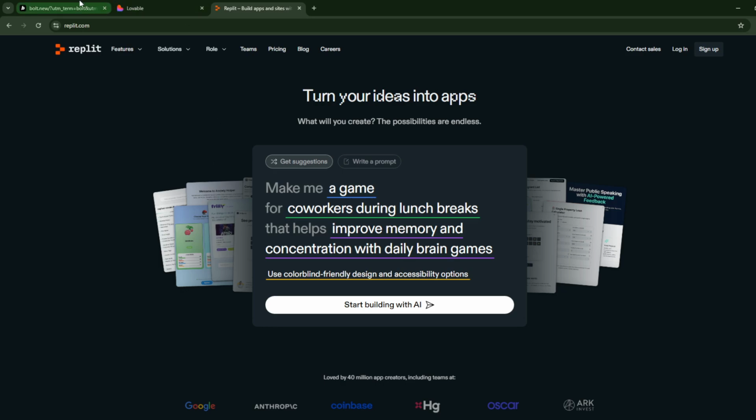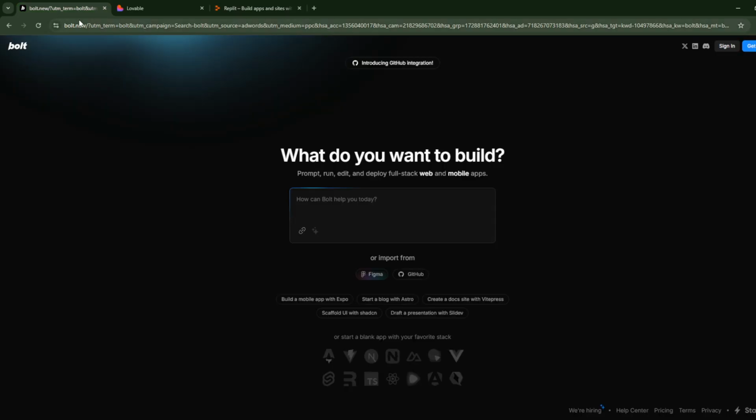Now let's go over their pros and cons, starting with bolt.new here. So the pros of it are that it has real-time in-browser development with no local setup required. It generates full-stack applications from simple prompts, and it integrates with tools like Supabase and Stripe for extended functionality. Now the cons of it are that it is primarily focused on web applications, has limited support for other platforms, and may require technical knowledge for advanced customization.